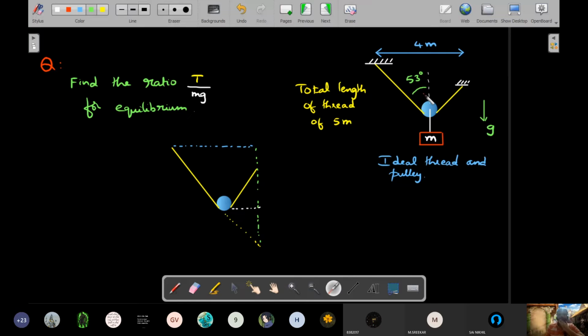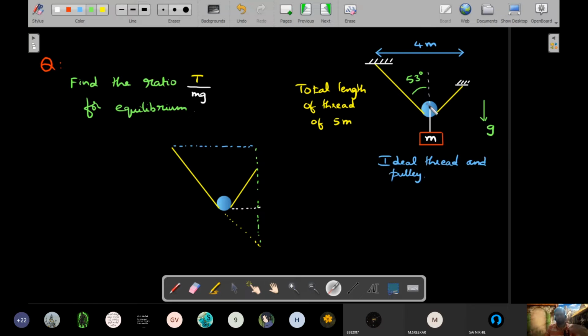Right. So look here, everyone. Here, the angle is 53 degrees. He has not mentioned anything about this. Since the thread is ideal, if the tension here is T, the tension here also has to be T, right? Thread and pulley are ideal, so tension on both sides should be the same. If the rope had mass, you can't say the same, like we saw in the catenary case. So if the tensions are equal, then for the horizontal equilibrium of the pulley, this one produces a component of T sine 53. This also should produce a component of T sine 53, which means even this angle has to be equal to 53 degrees. That's step one.